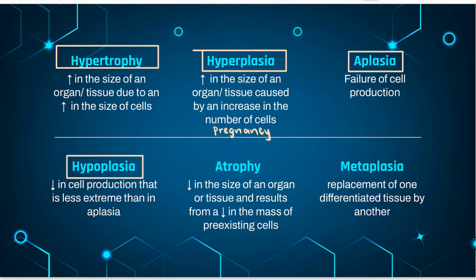Hypoplasia is a decrease in cell production that is less extreme than in aplasia. It is seen in the partial lack of growth and maturation of gonadal structures in Turner syndrome and Klinefelter syndrome.